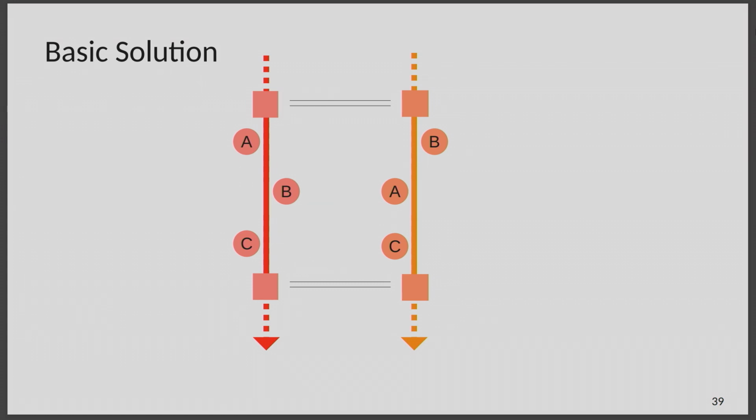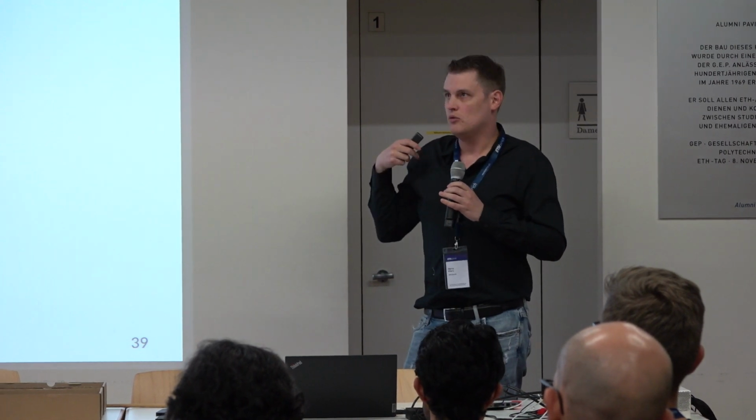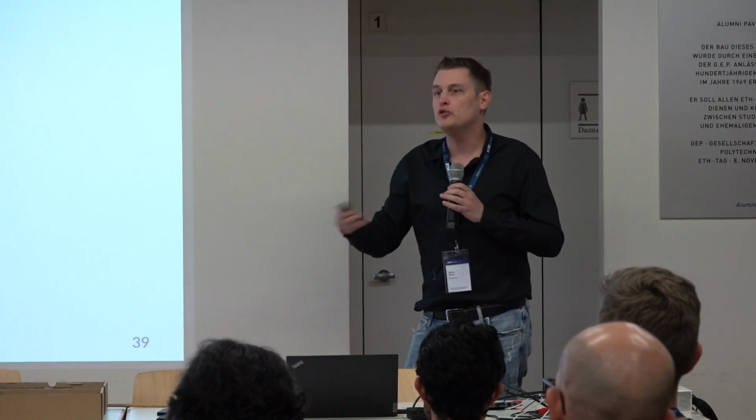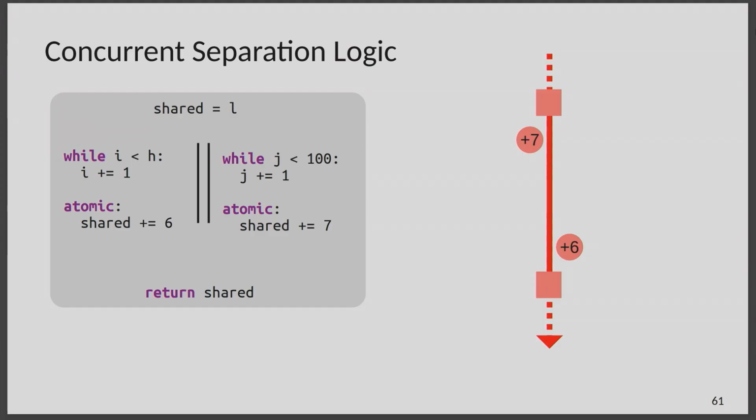And so now I'll give you a brief overview of how you use our logic to reason about these programs. Concurrent separation logic in general is a way of locally and modularly reasoning about concurrent and heap manipulating programs.